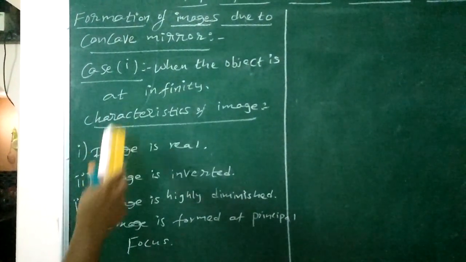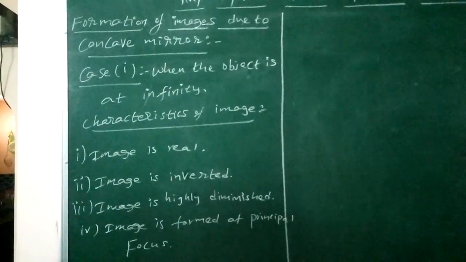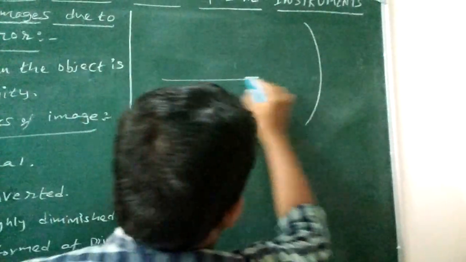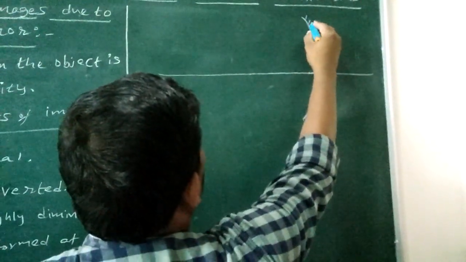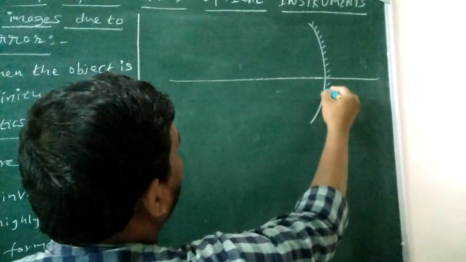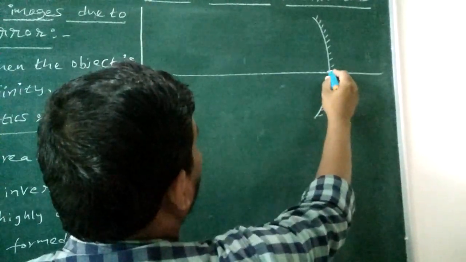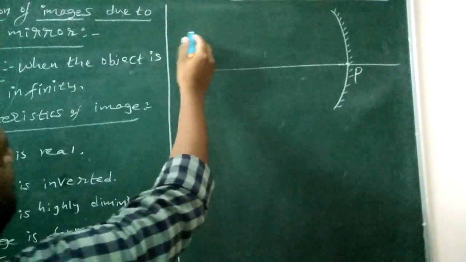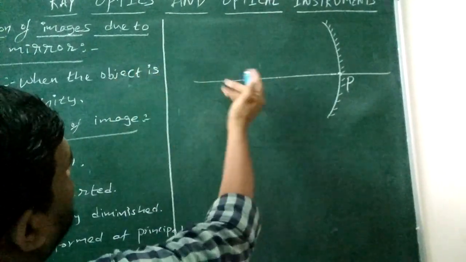When the object is at infinity. Now, place the object in front of the concave mirror. Concave mirror means the convex surface we are going to silver. This we can call the pole. Now the object is placed at infinity, somewhere on the principal axis.